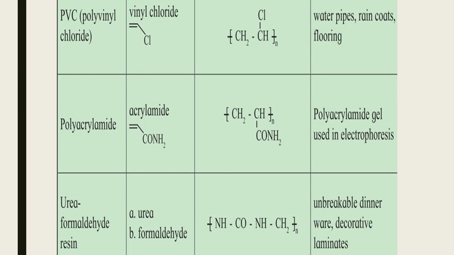The monomer used for this compound is vinyl chloride, and the structure is as shown in figure. PVC is used for water pipes, raincoats and flooring.